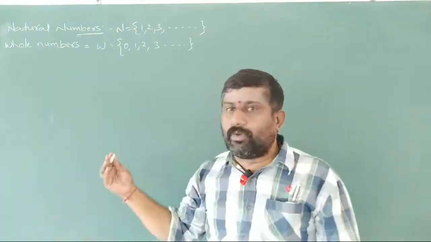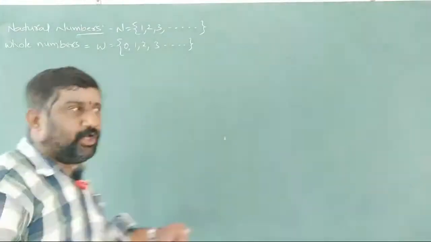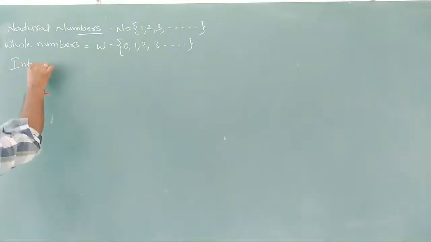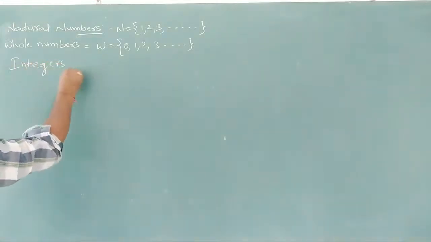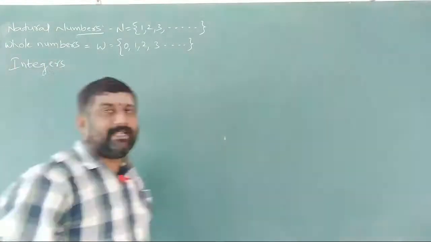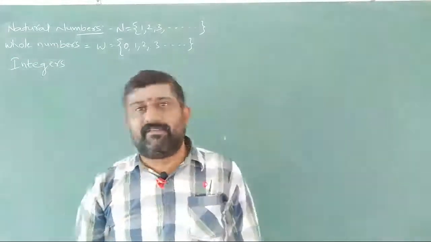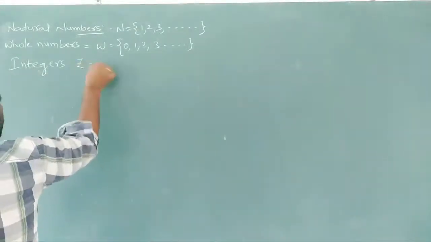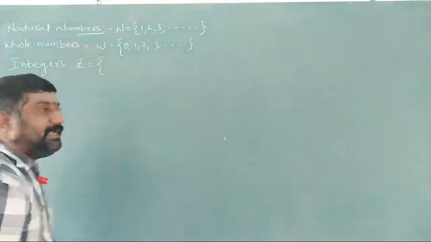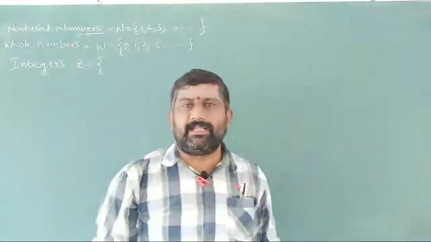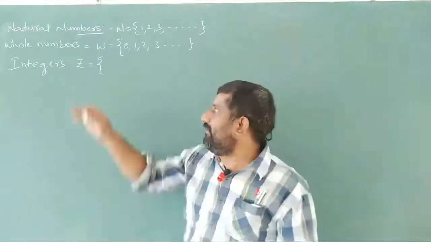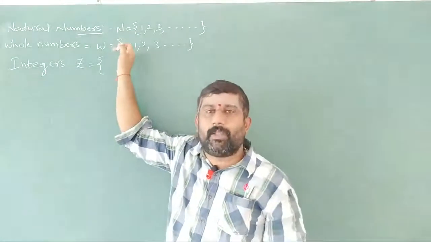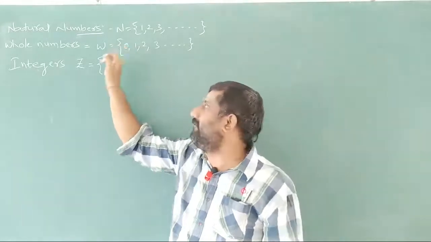Now coming to the next one, the main topic of ours is integers. Integers are denoted by Z, or I in some areas. And what are integers? Already we discussed natural numbers are a part of whole numbers, and whole numbers are also going to be a part of integers.